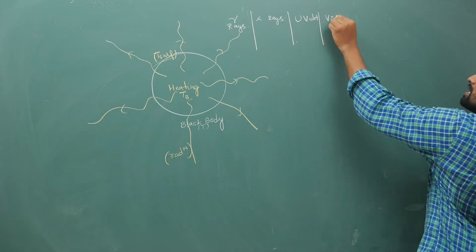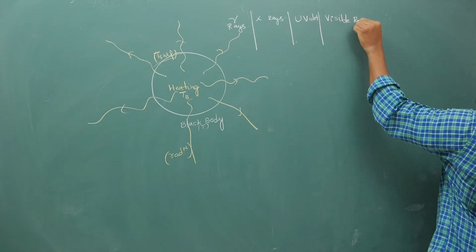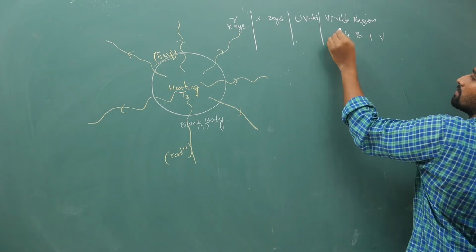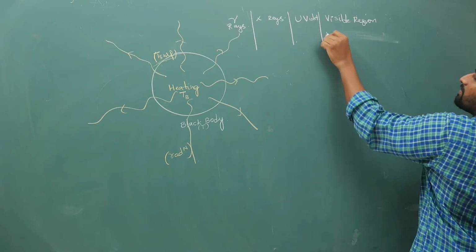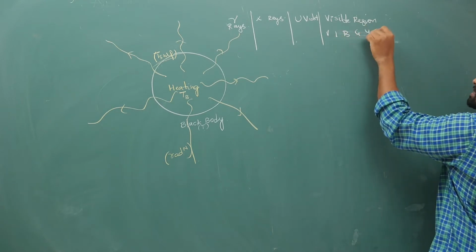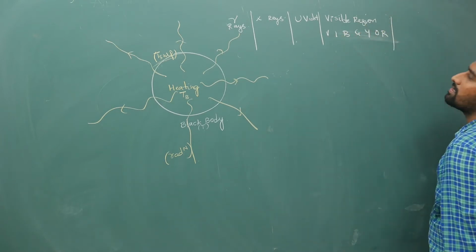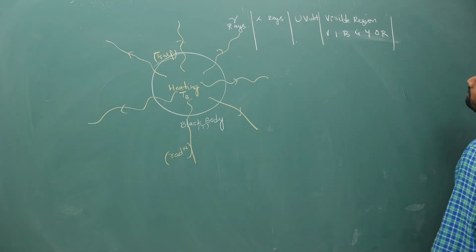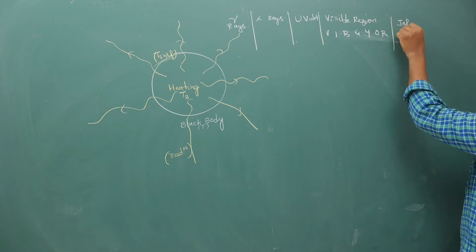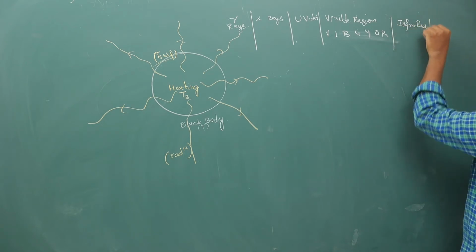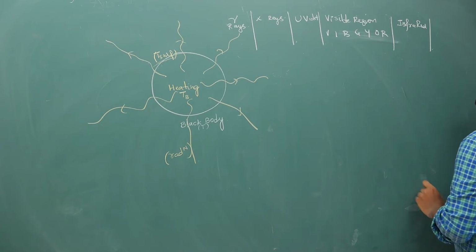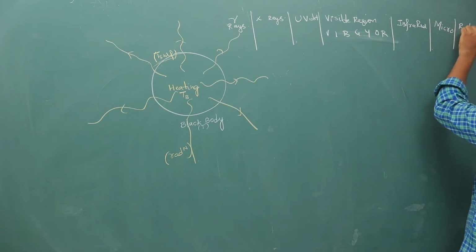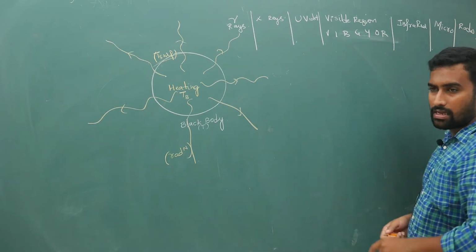It could be in the visible region, VIBGR, I will tell you why I am writing in this sequence. Then the visible region, infrared region, then microwaves, then radio waves. Like this, all this radiation will be emitted.